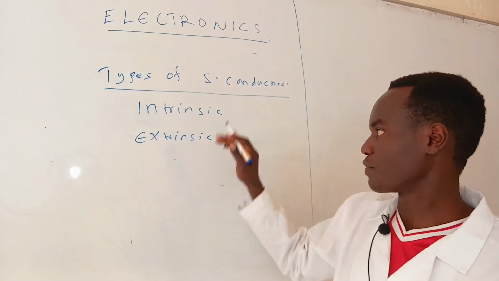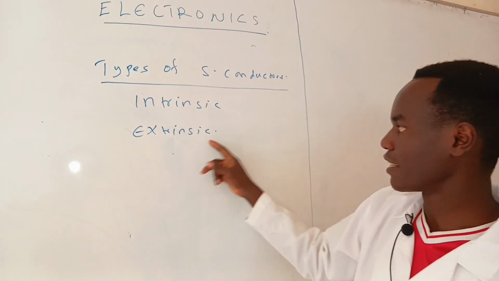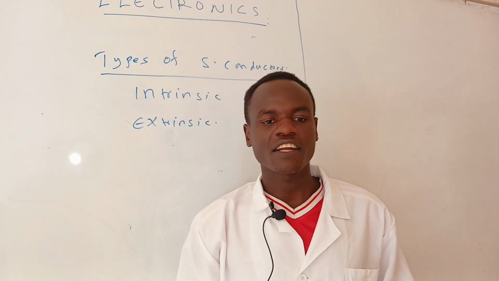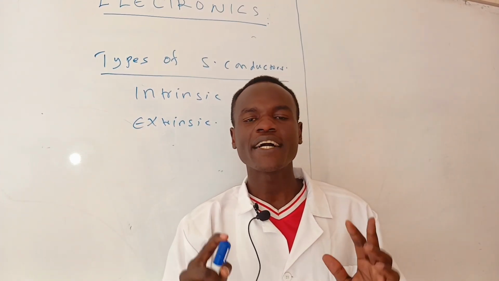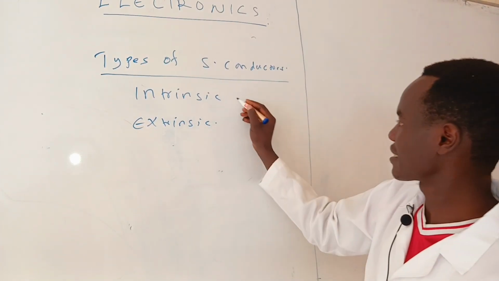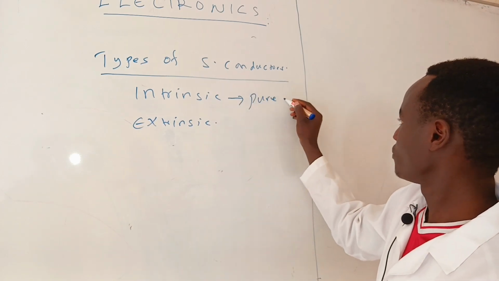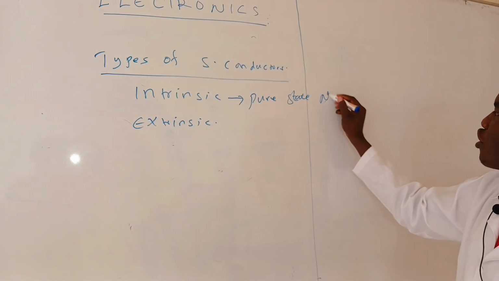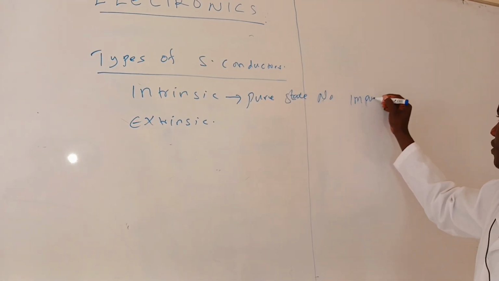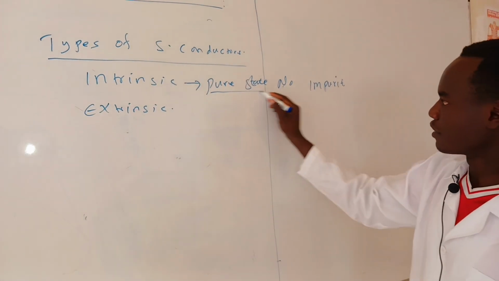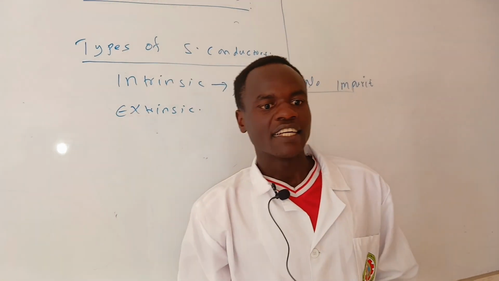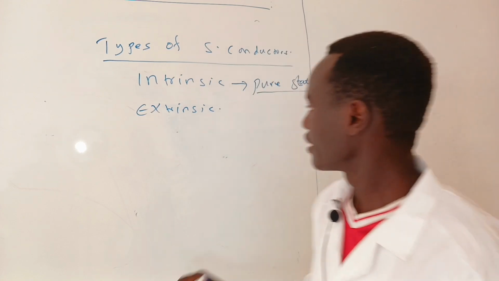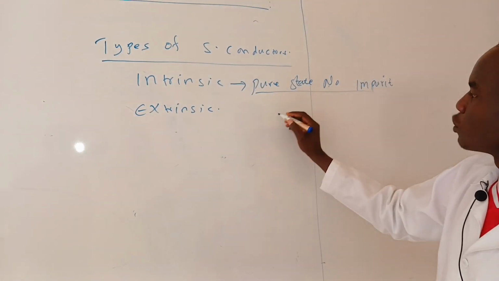Types of semiconductors, we have said intrinsic semiconductors and extrinsic semiconductors. In intrinsic semiconductors, these are semiconductors in a pure state, meaning no impurity. The current conduction takes place by two processes.